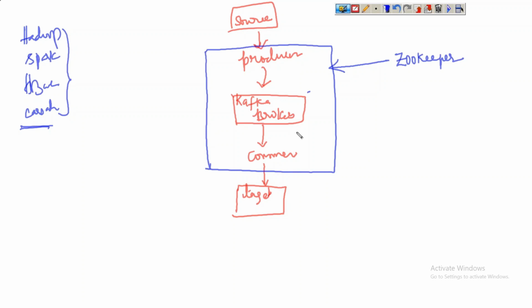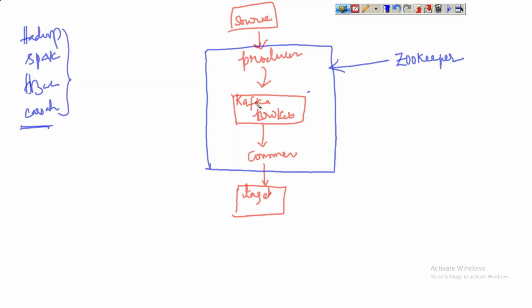So that is the reason we delegate a particular daemon called Zookeeper, which will monitor the entire cluster. What daemons are running inside the cluster, whether they are working properly or not, if there is any issue, everything is handled by this Zookeeper. Got it now? So similarly for a Kafka cluster also, a Zookeeper is needed.